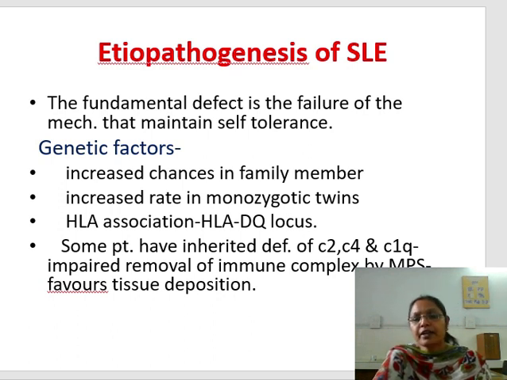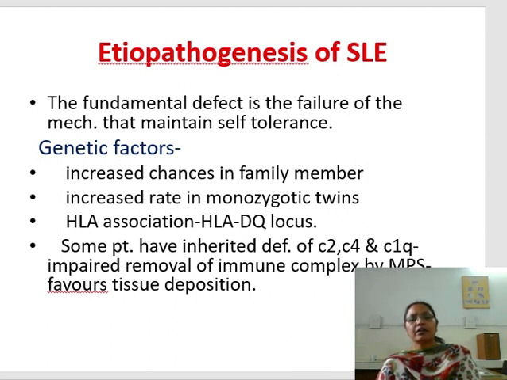Some patients have inherited deficiency of complement 2, complement 4 and C1q levels, and there is impaired removal of immune complexes by the monocyte phagocytic system. It favors tissue deposition. So when there is deficiency of these complements, there is impaired removal of these immune complexes by the MPS, and then these immune complexes are deposited in different tissues.